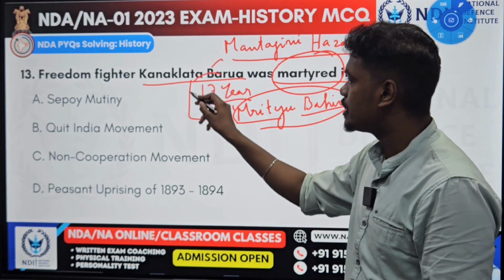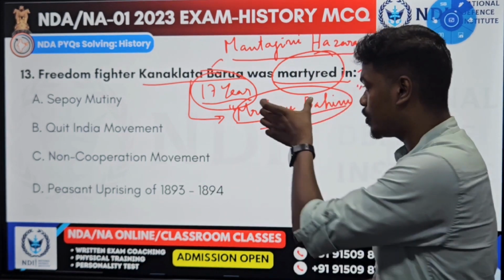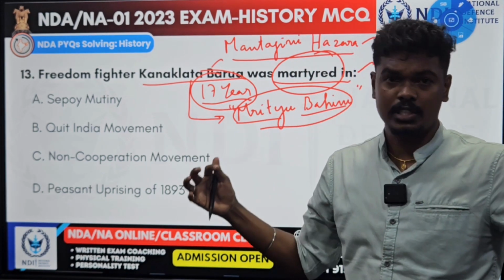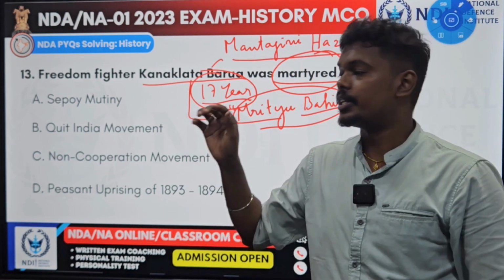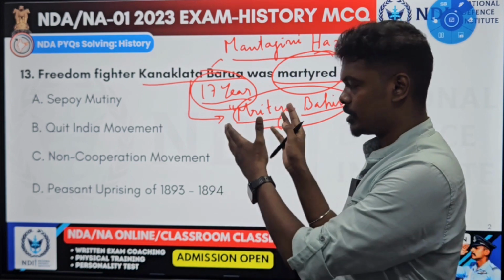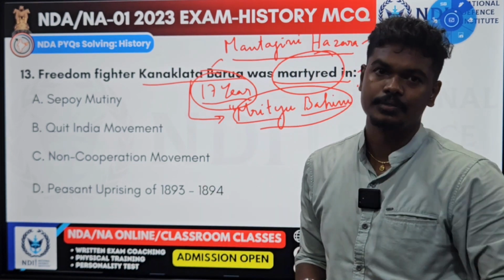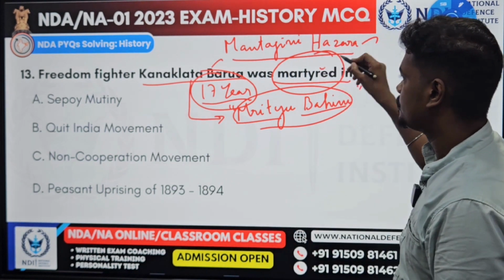She was just 17 years old. You can see it. At the time itself, she did it as a leader of this organization. And when a scuffle happened, police started to fight, and when they tried to disperse the crowd, she didn't move out of her place. During the Quit India movement, this thing happened, and she was shot and killed. She was shot dead there, and that's why she is a martyr.